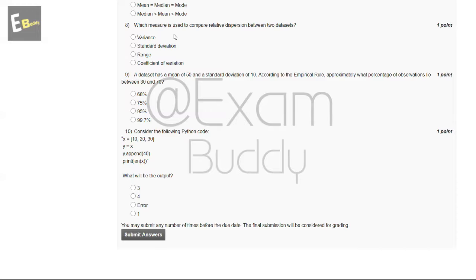Which measure is used to compare relative dispersion between two data sets? So these are the options, and the answer of our eighth question is D, coefficient of variation. And now let's go to our question number 9. A data set has a mean of 50 and a standard deviation of 10. According to the empirical rule, approximately what percentage of observations lie between 30 and 70? So these are the options, and the answer of our ninth question is C, 95%. And now let's go to our question number 10.